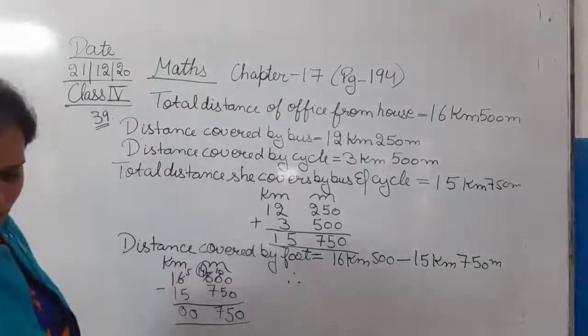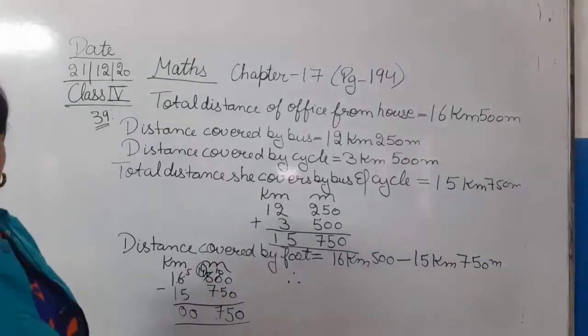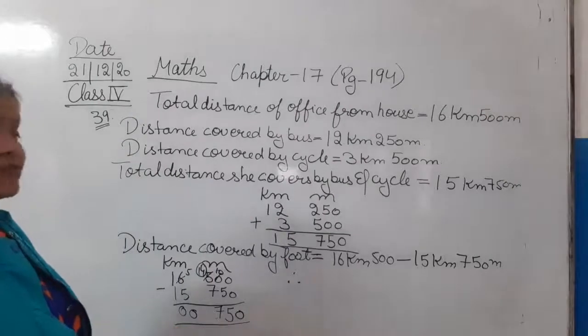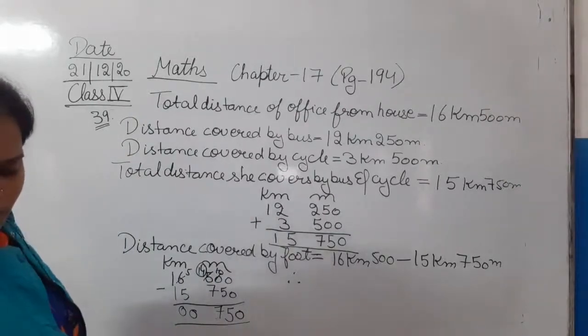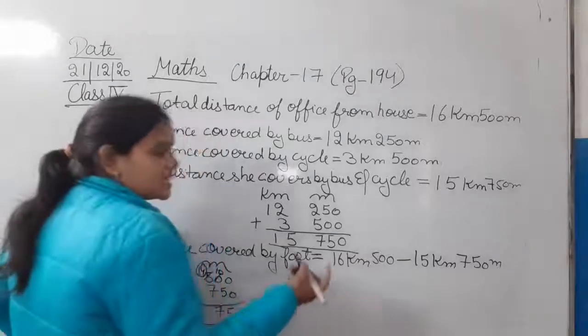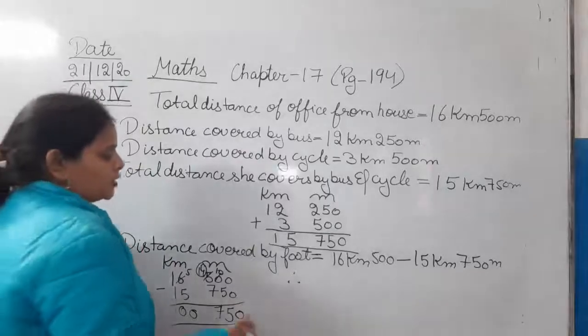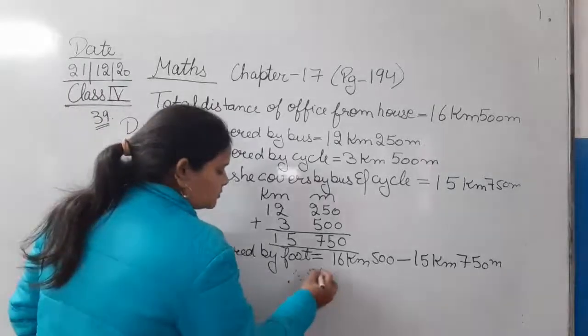Therefore, this question was how much distance does she walk? Therefore, she walks 750 meter. Okay. Therefore, she covers 750 meter on foot. लिख सकते हो. Therefore, she walks 750 meter.